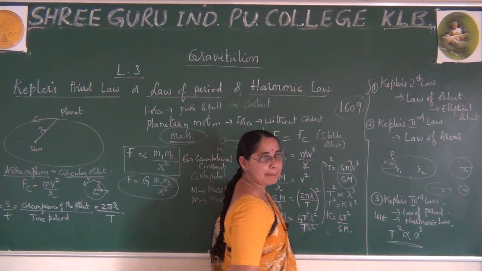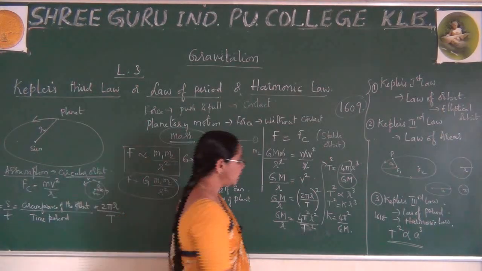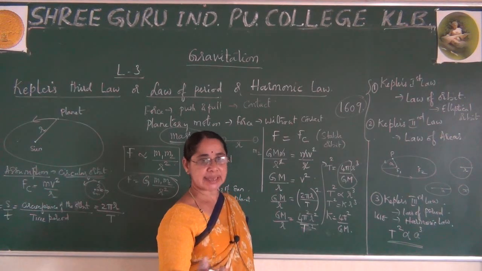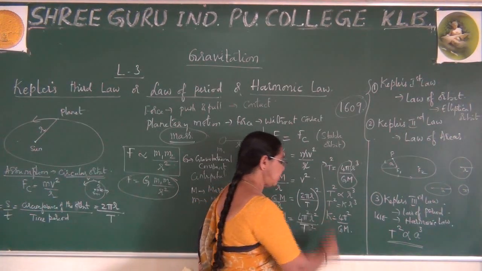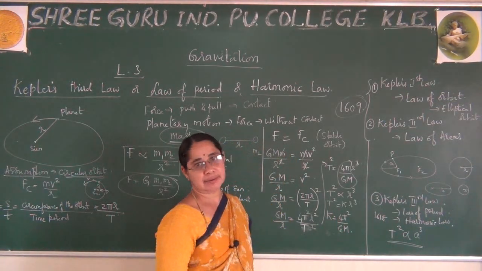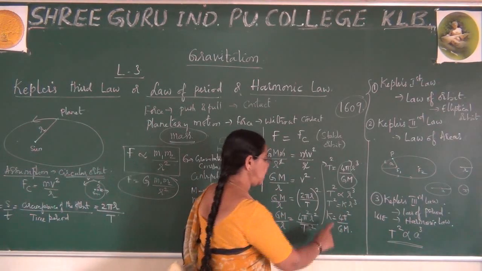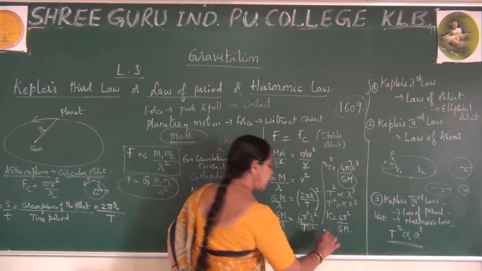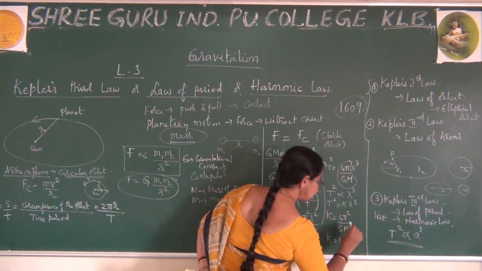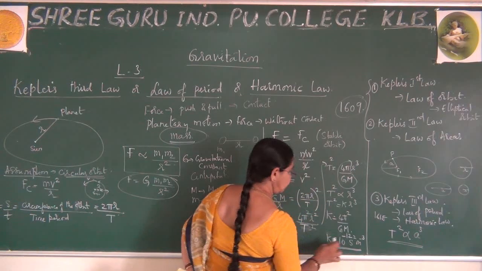4 is a number, pi you can take as 3.14 or 22/7. G is the universal gravitational constant, which I will discuss in the next class also, but for now we take the value 6.67 × 10⁻¹¹, and M is the mass of the sun. Using all this, you can get the value of K, which is about 10⁻¹³ s² m⁻³.